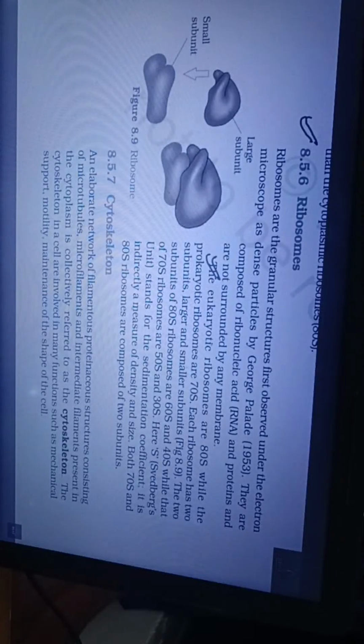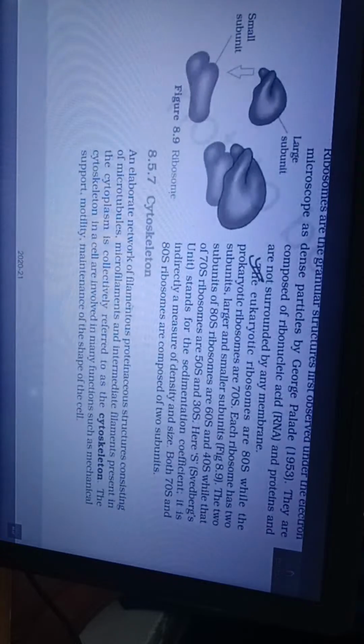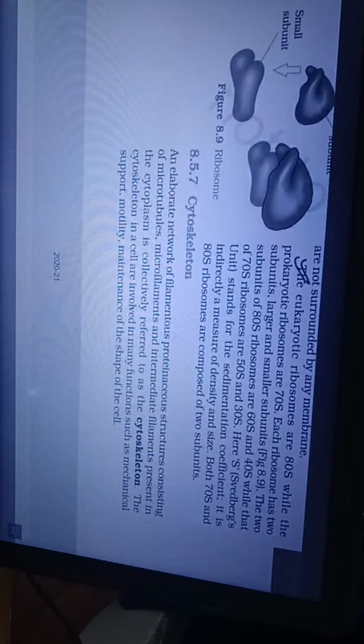The two subunits of 80S ribosomes are 60S and 40S, while those of 70S ribosomes are 50S and 30S. Here S is the Svedberg unit, which stands for the sedimentation coefficient. It is indirectly a measure of density and size. Both 70S and 80S ribosomes are composed of two subunits.